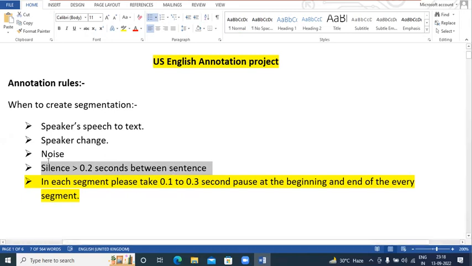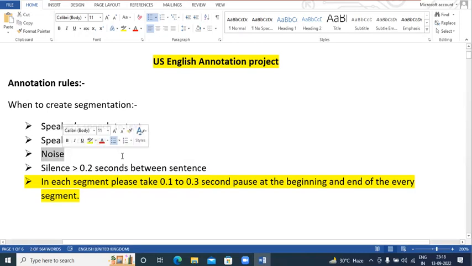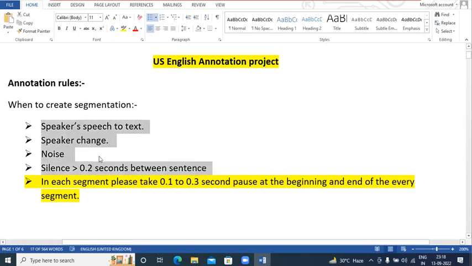Okay, and in between the sentences you might get some long noise. I'm not talking about a sudden noise, but if there is a long noise, if I am speaking something and after that there is one long noise of about 5 seconds or 6 seconds, something like that, and then again you can hear the speech. Okay, so for that noise part also you need to create a separate segment, and you need to divide that speech into different segments. So this is all about the segmentations which you need to create.